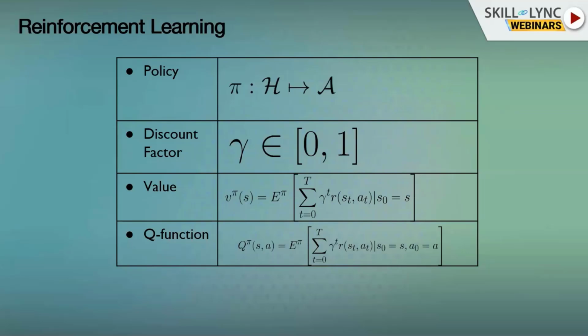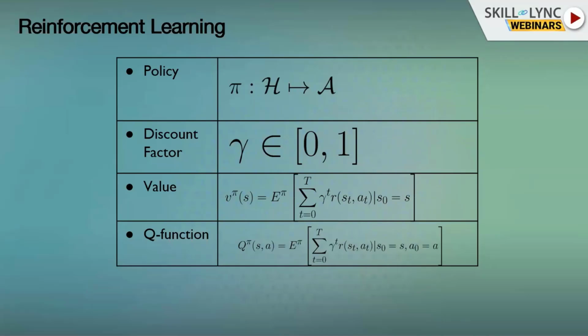So the value asks what would be the sum of rewards if I use policy pi, but the Q function lets us take a different action at time t equals 0, meaning at the current state. It asks the question, what would be the value then if I take a different action at this state? So in this case, the action would be A, and then after taking action A, I would execute policy pi. So that would be the Q of pi at S and A.